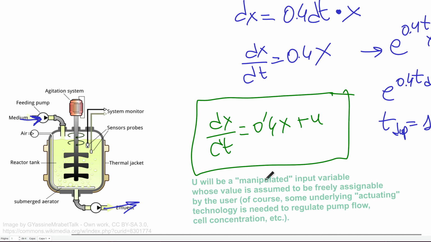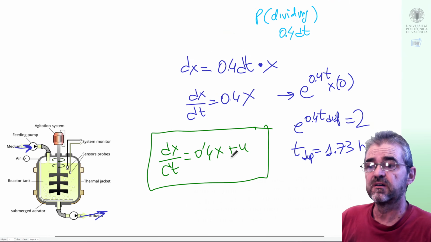So u is the input, the manipulated variable, which will be used to control the biomass population x. The input will be, of course, in number of cells per hour, or, well, billions of cells per hour, something like that. Okay, so let us analyze the properties of this manipulated equation.